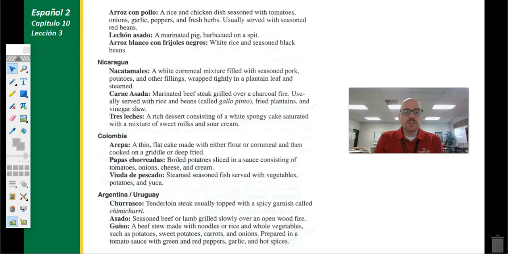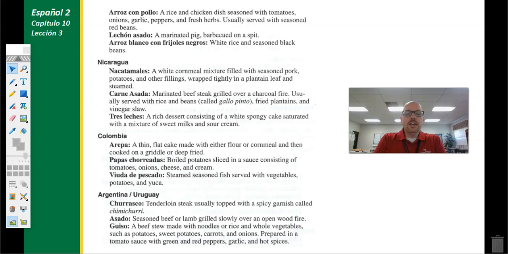Papas chorreadas, these are boiled potatoes, and they have a sauce. And the sauces would vary from region to region, but tomatoes, onions, cheese, cream, that sauce goes over the potatoes. I'm getting hungry just talking to you about some of these. Viuda de pescado is steamed fish with vegetables, potatoes, yuca. The yuca plant is that very starchy, heavy, almost has a little bit of a slimy texture to it, but it's very tasty.